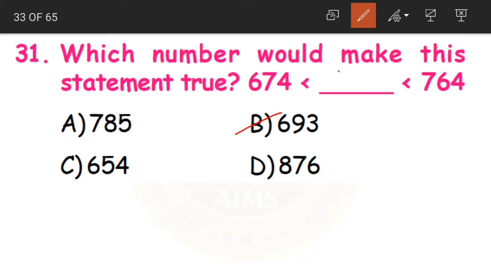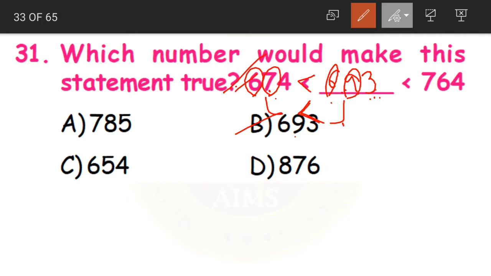Moving to option B, 693. Now comparing 674 and 693. First digits are same, so going for the next digits, 7 and 9. 7 is less than 9. So 674 is less than 693. This is correct. Now coming to the next numbers.